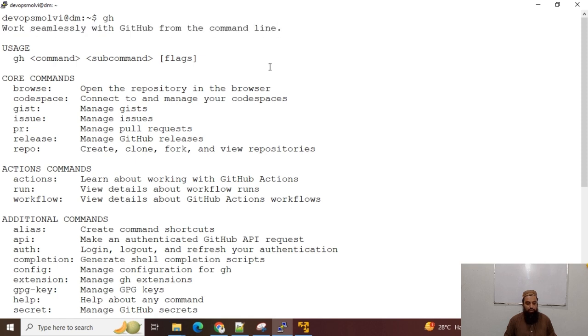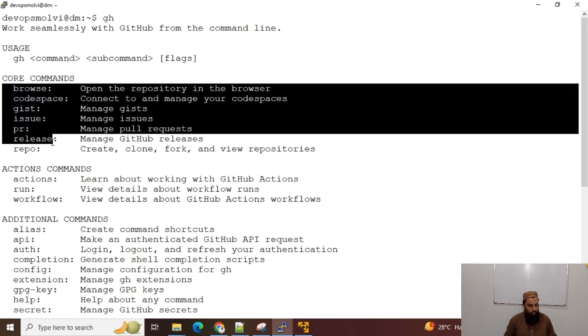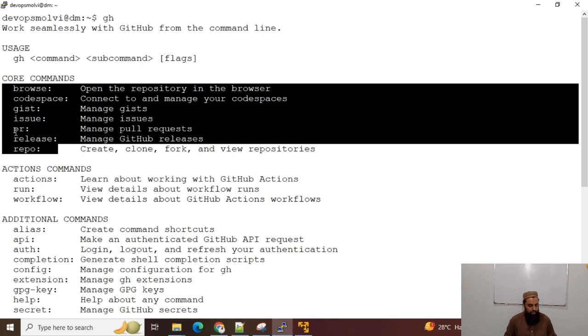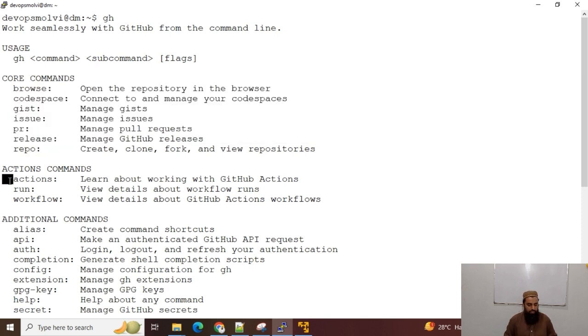So we can work on our repositories hosted on GitHub using the gh command. These are the core commands like repo, release, pull request, issue. So we can manage these using the GitHub CLI. We can also manage our actions, workflows, etc.